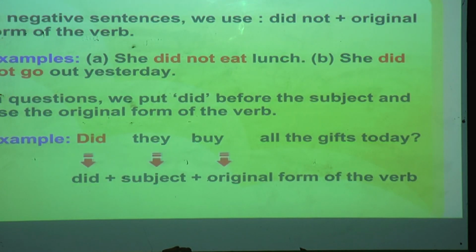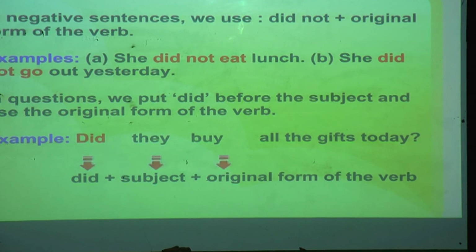In negative sentences, we use did not plus original form of the verb. Examples: A. She did not eat lunch. B. She did not go out yesterday. In questions, we put did before the subject and use the original form of the verb. Example: did they buy all the gifts today? Did plus subject plus original form of the verb.